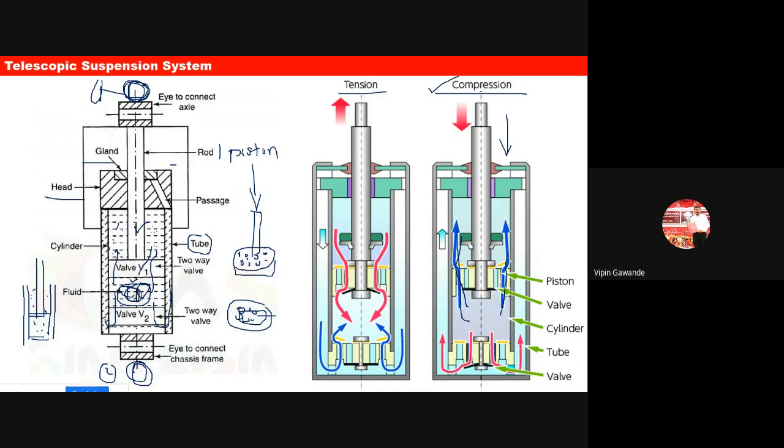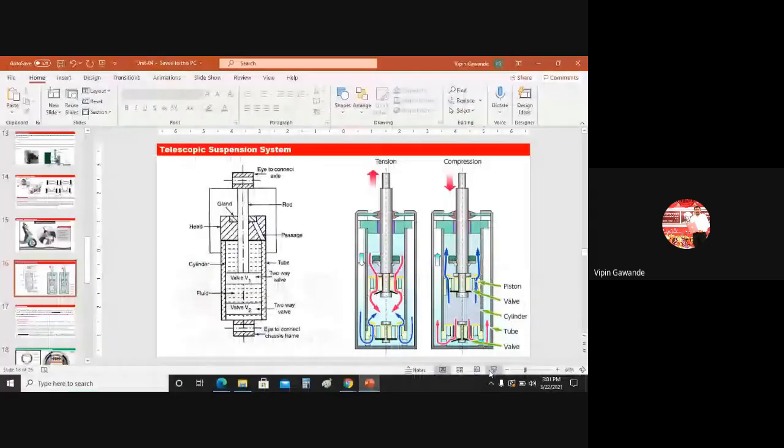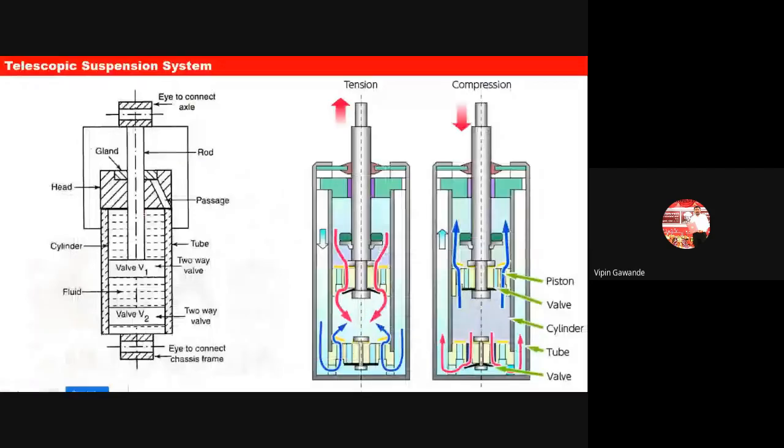What are those two things? Let me discuss. Two things happen when this piston moves downward. The piston applies pressure on the bottom side fluid. As a result, this fluid enters through the small holes and comes to the topmost portion, because this wall has holes. So fluid will enter through these holes and come on the top side.